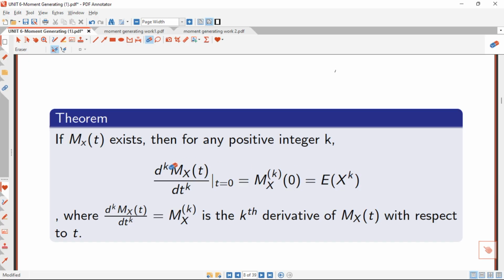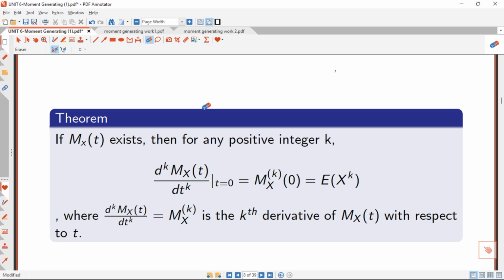So here we are differentiating with respect to t. The moment you take the first derivative and then put t equal to 0, we are going to get the expectation of